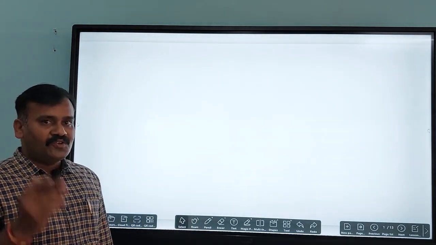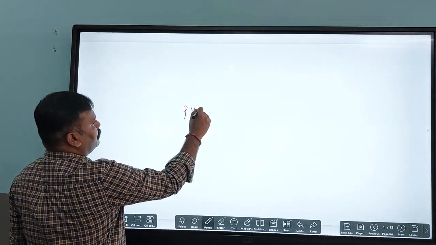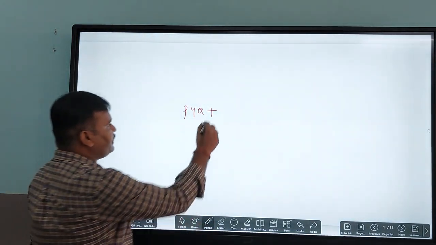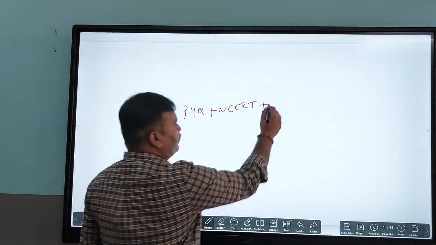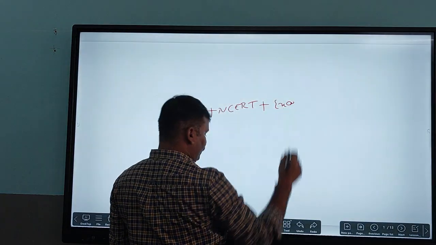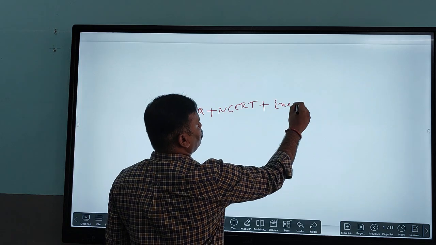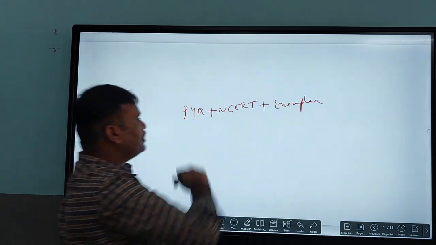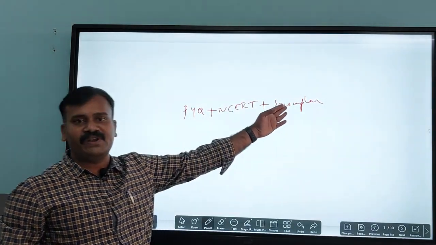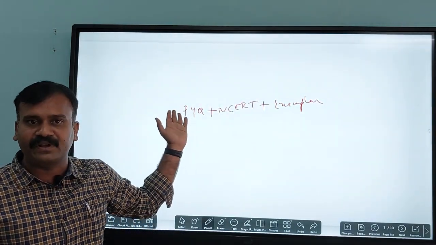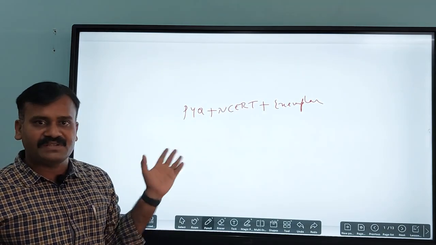first of all, you must go with the previous year question papers, plus the NCERT textbook, plus along with that, you must have the exemplar. If you refer to these three, the NCERT textbook and the exemplar book along with the previous year question papers, you can crack any kind of competitive exam. That is the most important thing here.